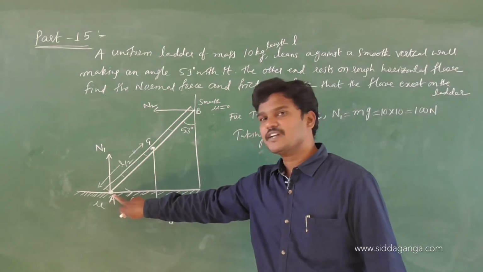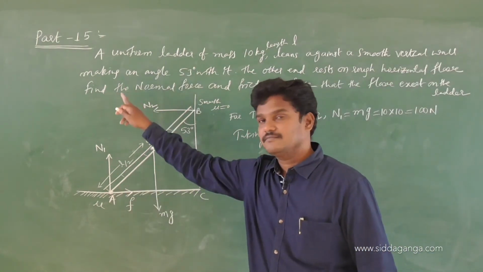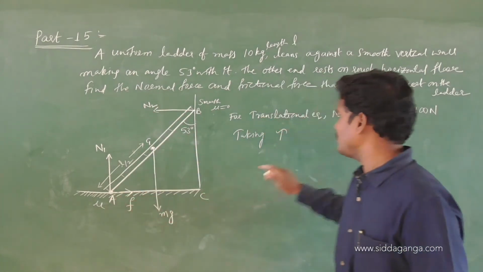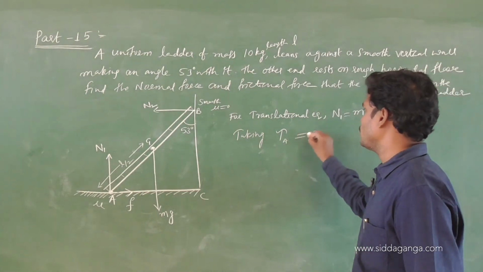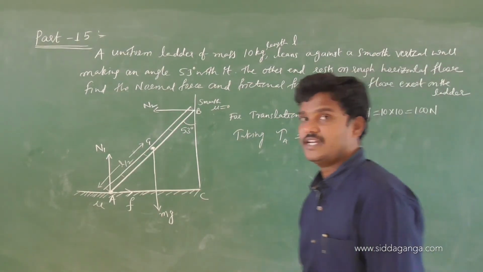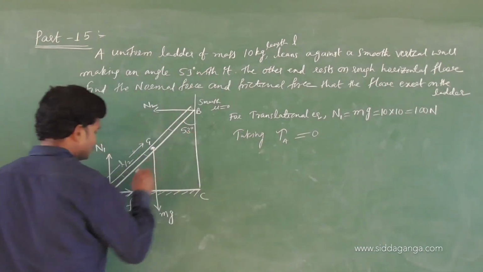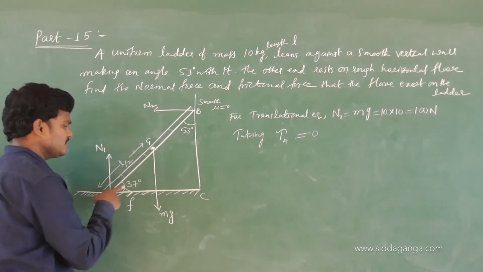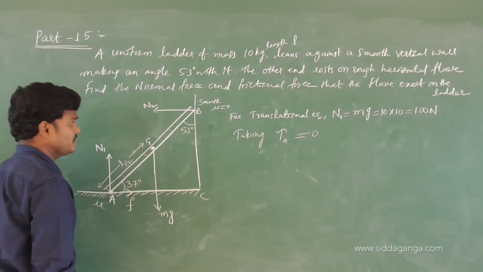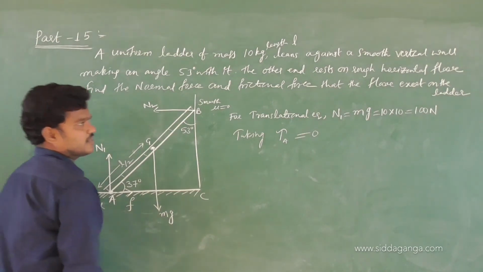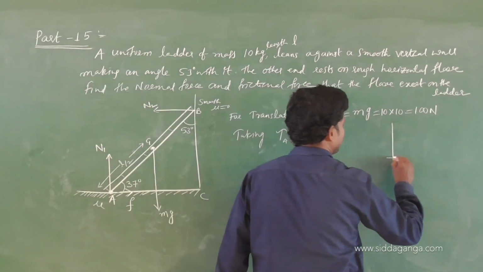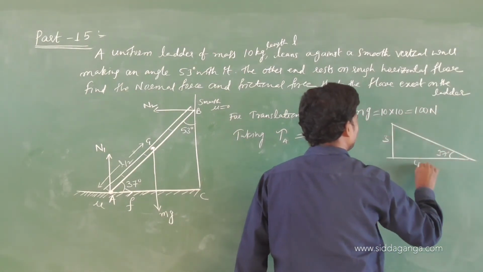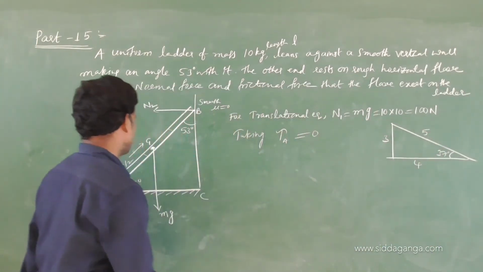See here, how many forces are acting? F, N. Here only one, here only one. So better you can go for A. Taking torque about A is 0. Got my point? This is 53. How much is this value? 37. 53, 37. Okay. Use simple geometry. You know the 37 triangle, 3, 4, 5. Taking torque about A is 0.